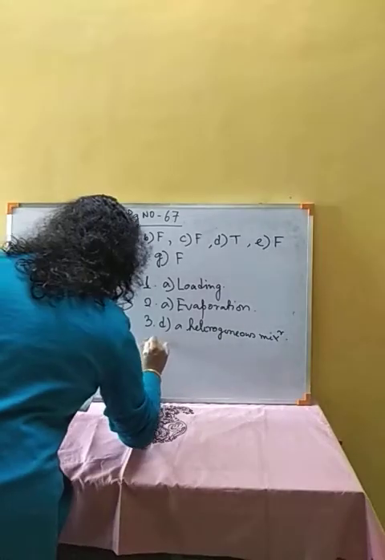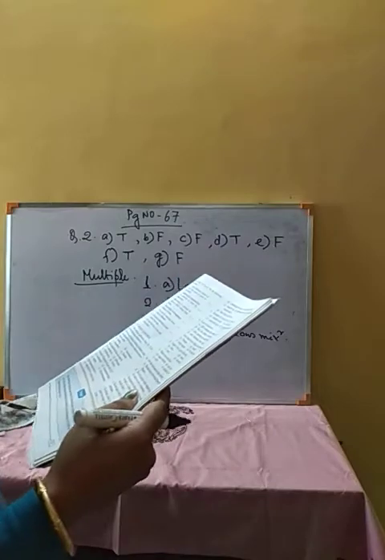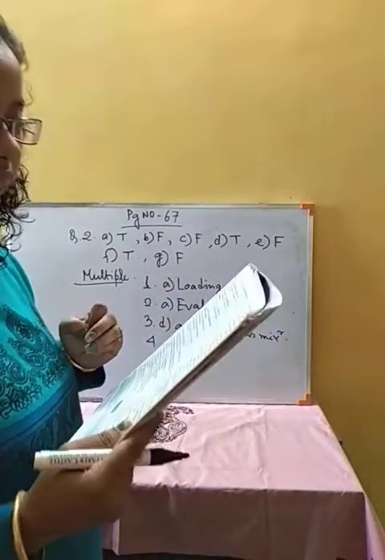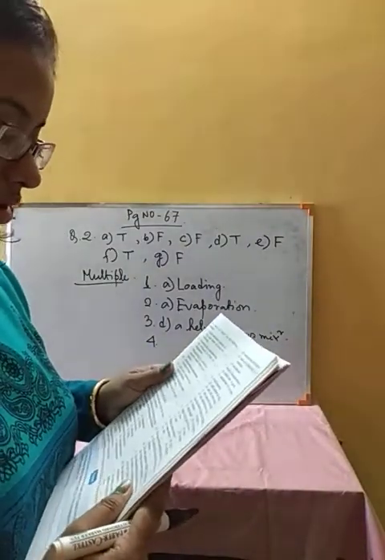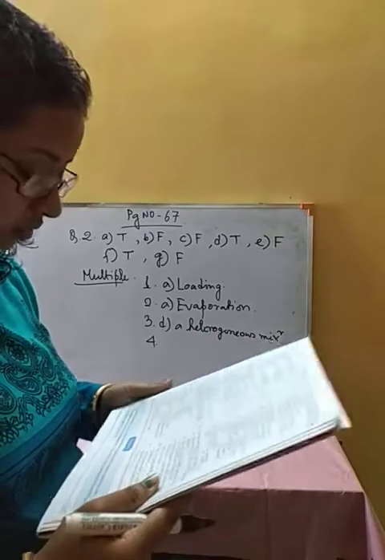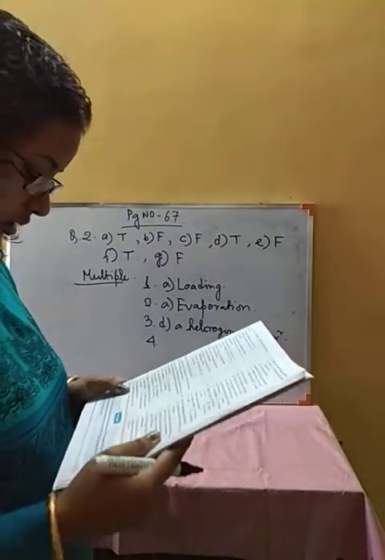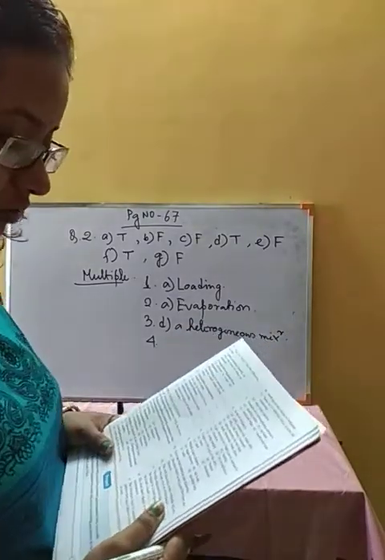Number 4. A heterogeneous mixture is made up of only one kind of atom, made up of only one kind of molecule, made up of different kinds of atoms and molecules, and option D, that looks uniform. Here it will match with made up of different kinds of atoms and molecules.